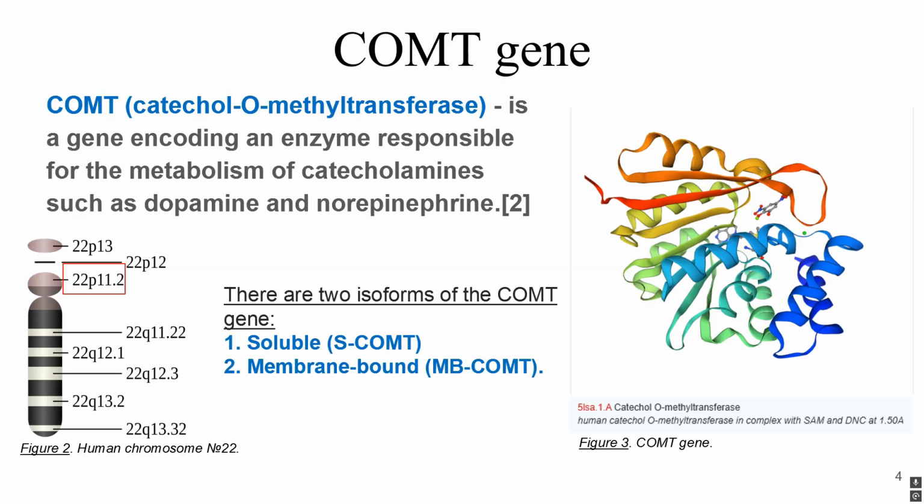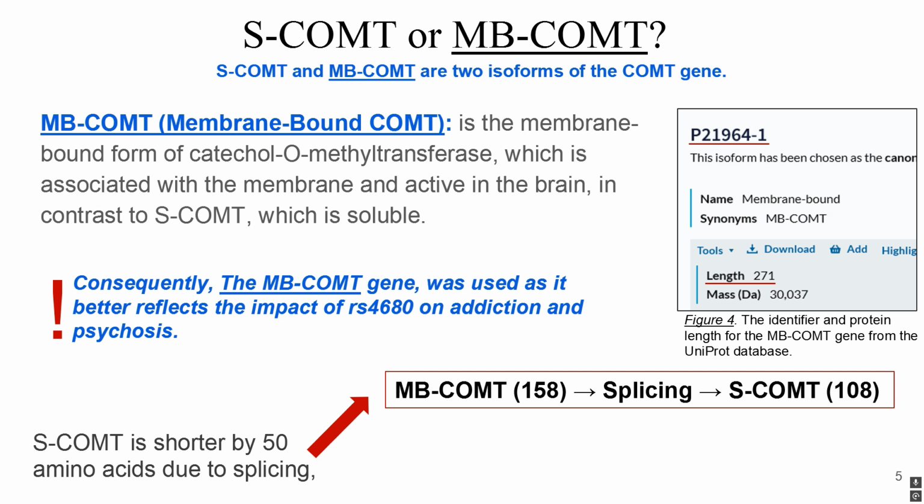Why did I choose this gene and polymorphism for my research? Catechol-O-methyltransferase is a gene encoding an enzyme responsible for the metabolism of catecholamines. Changes in its function can affect the levels of these neurotransmitters in the brain. There are two isoforms of the COMT gene, soluble and membrane-bound. MB-COMT is the membrane-bound form of COMT, which is associated with the membrane and active in the brain. The MB-COMT gene was used because it better reflects the impact of rs4680.